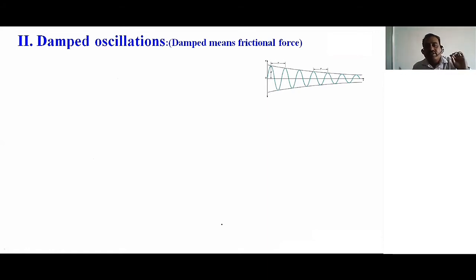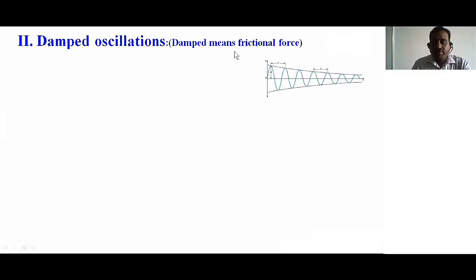So this is very, very important, damped. Every oscillation has a restoring force. But Sir, what is damped? Frictional. You observe here, frictional force or frictional resistance. So according to this graph, this figure, you can define damped oscillations. That's all. We will give the definition.